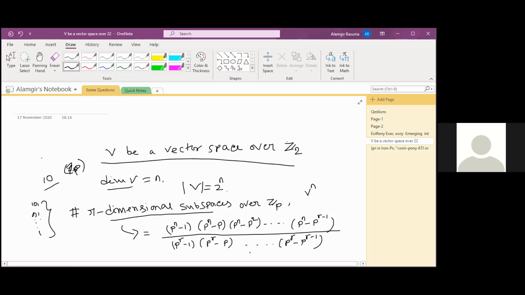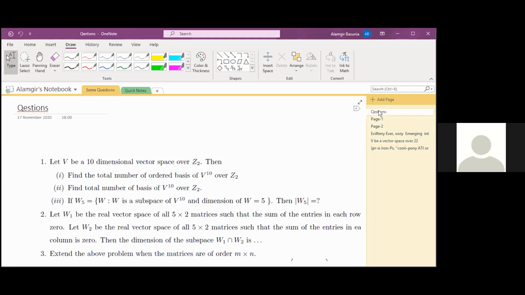Second question: find the total number of bases.